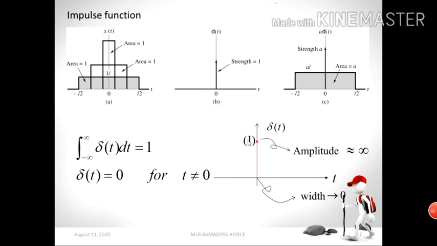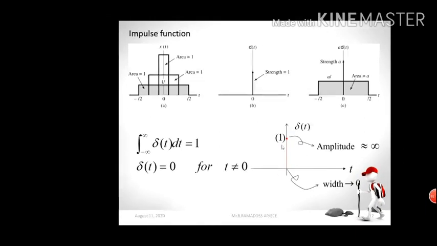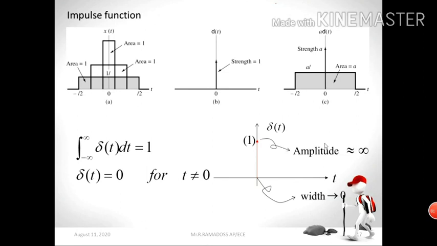As I said earlier, this portion represents 1, which means amplitude. This portion represents width. Your amplitude is approximately equal to infinite, it tends to infinite because there is no particular time limit. If I said 1 means our signal is present only up to here, but you put an arrowhead, it means it goes on like this up to infinity, because t is greater than or equal to 0. So it goes on increasing. This particular area we call width. So you don't get any confusion seeing this diagram.